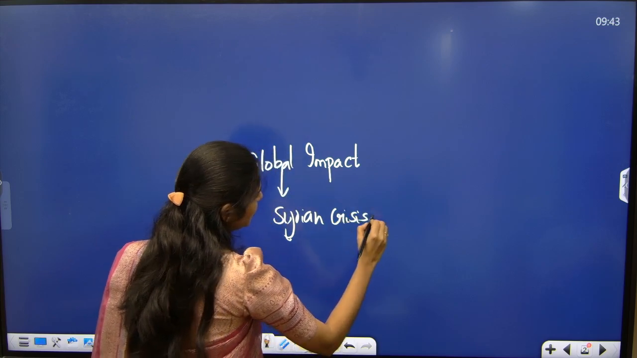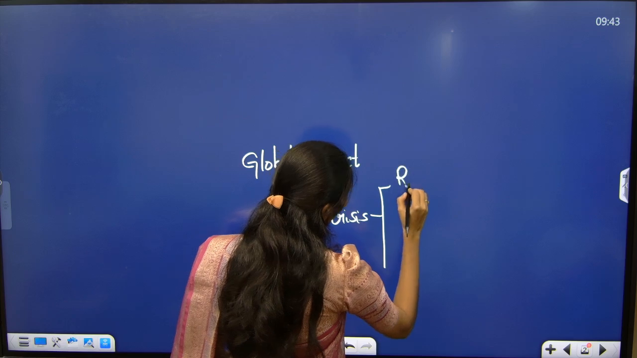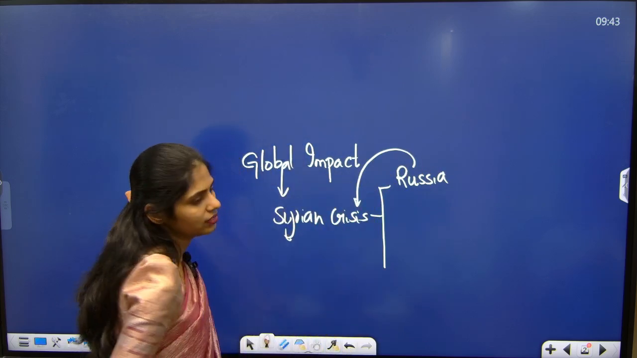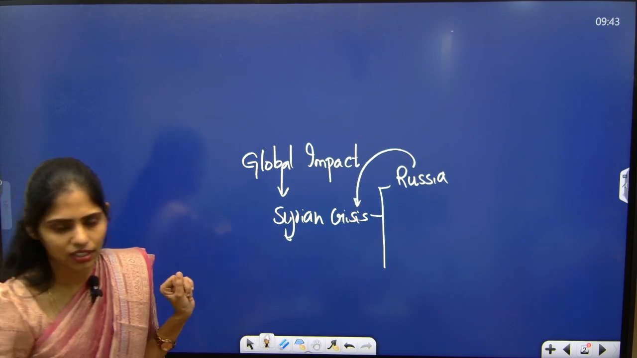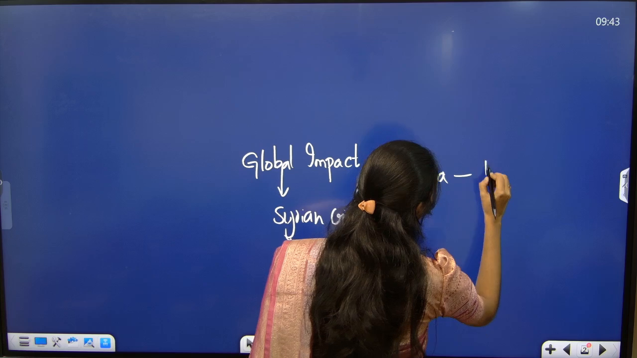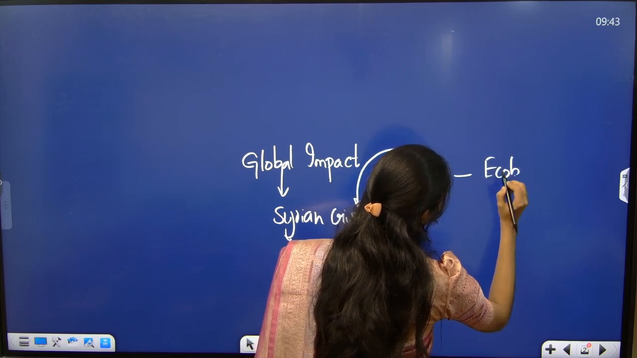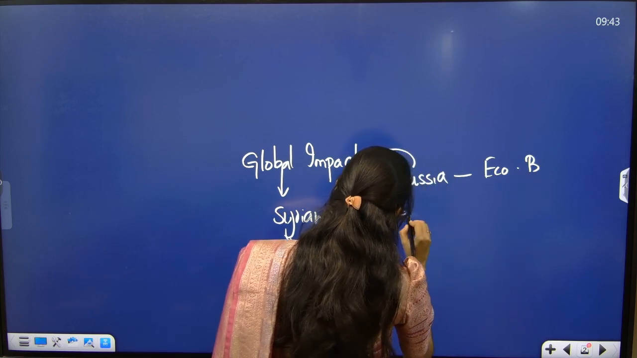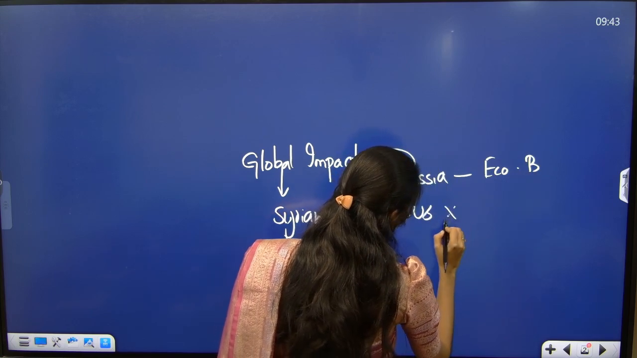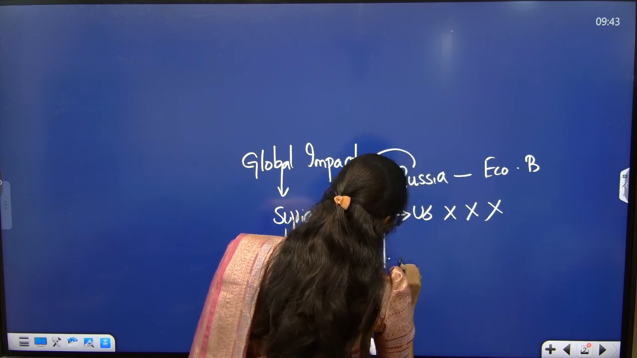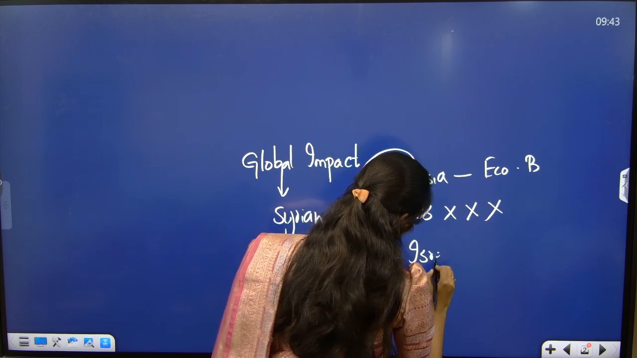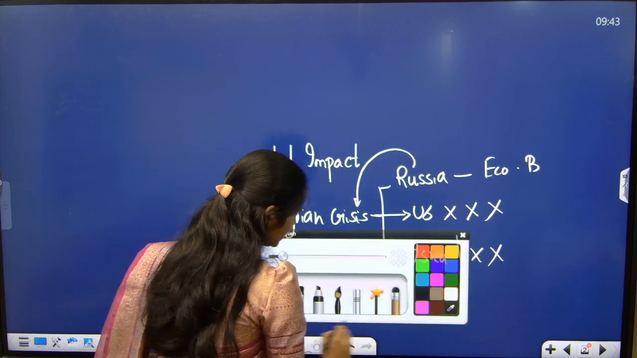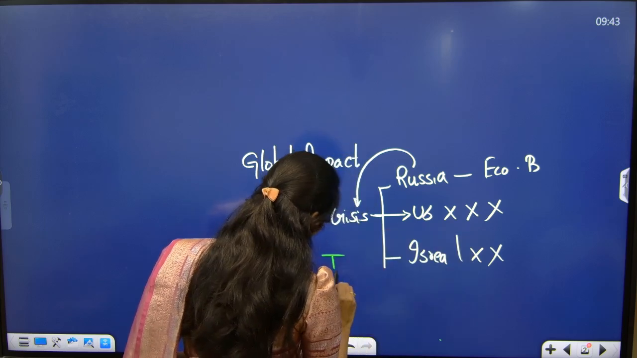So because of the Syrian crisis, what is the impact on Russia? So Russia will be supporting this Syria or not? That means for Russia, is it an economic burden? And what about US? US is anti. And next one is Israel. Israel is also anti.